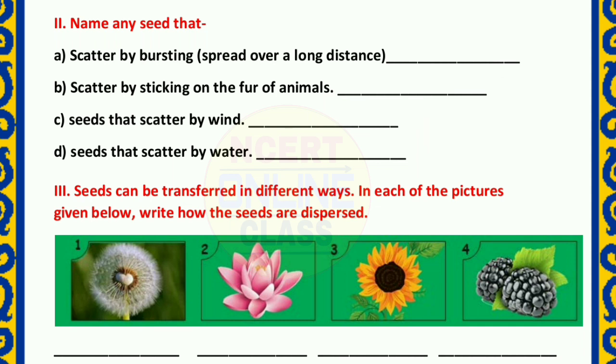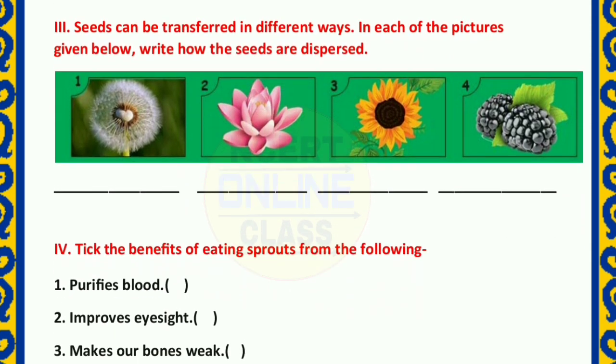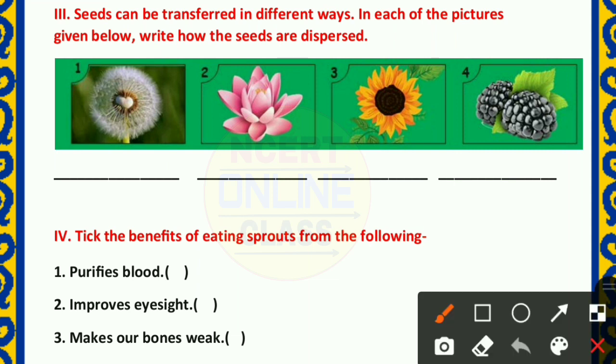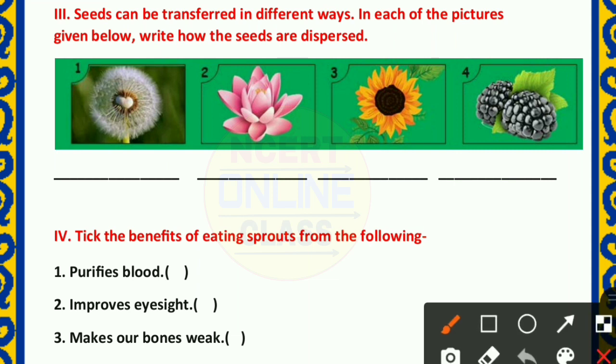Then question 3. Seeds can be transferred in different ways. In search of the picture given below, write how the seeds are dispersed. Okay, here are some pictures. We need to identify them. First of all, these seeds will be spread by air.